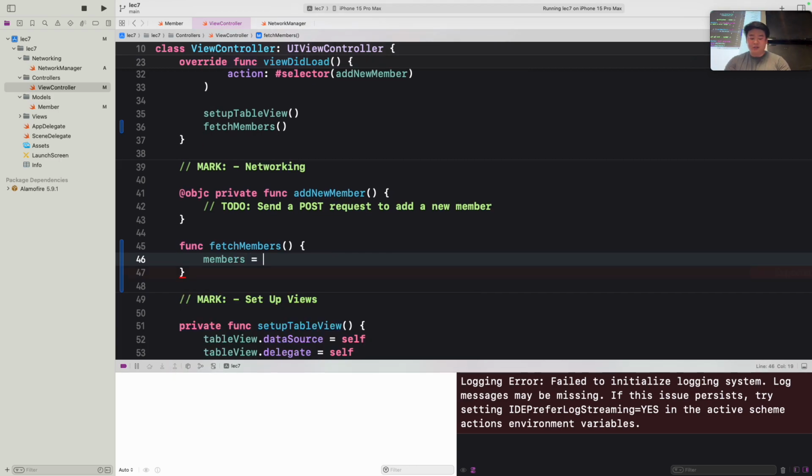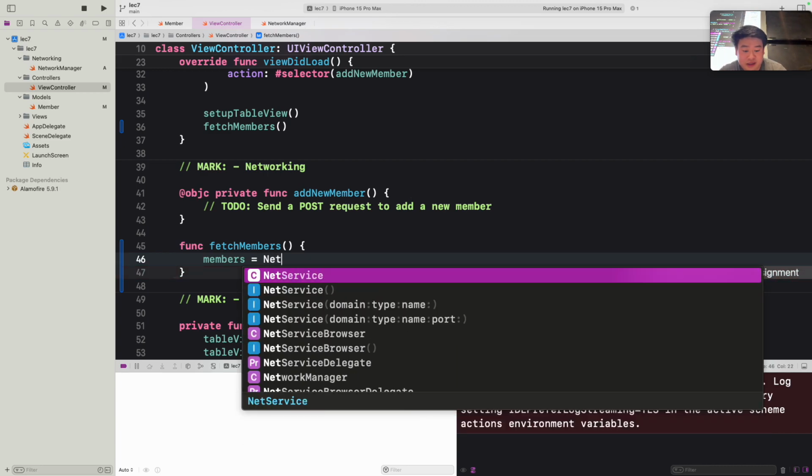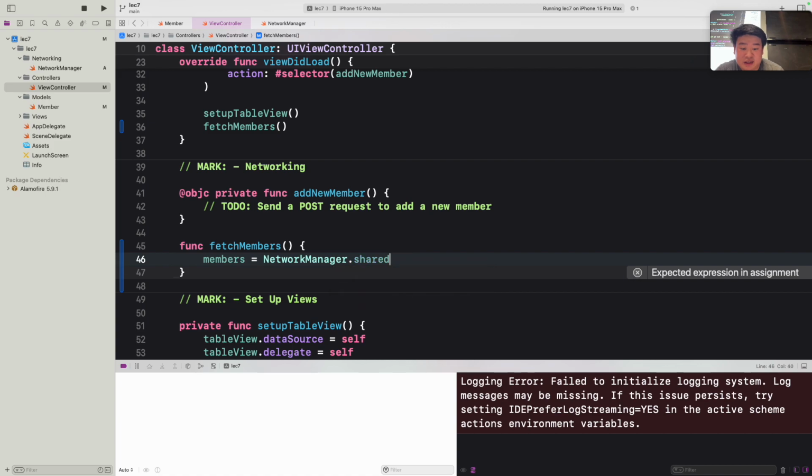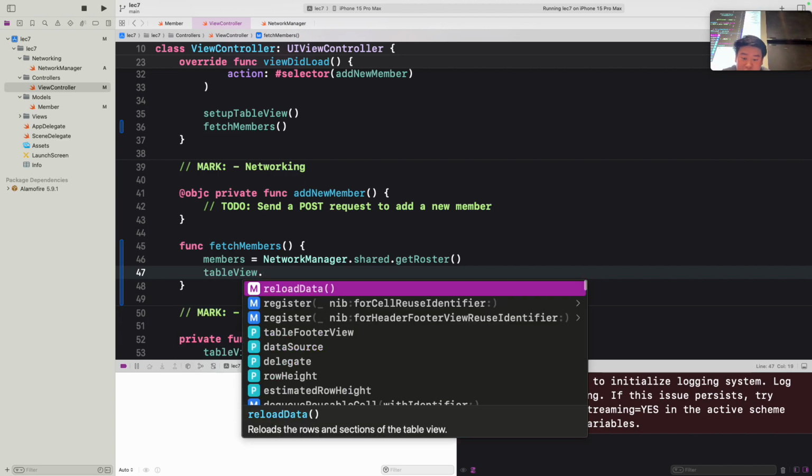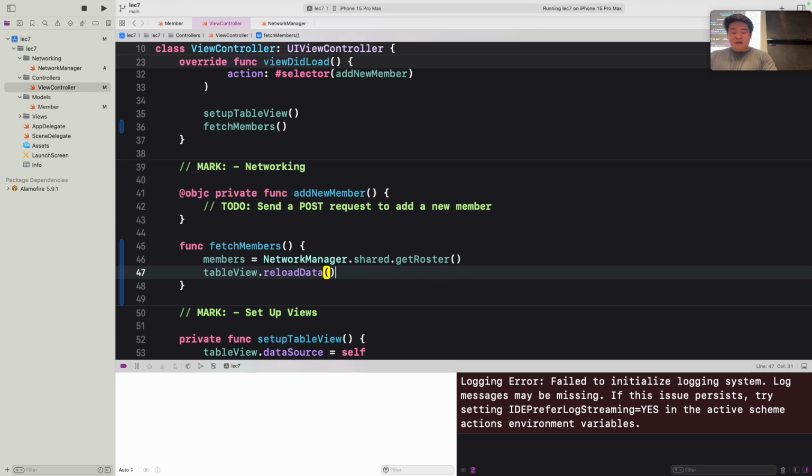So you set members equal to, and then we can directly invoke the class NetworkManager.shared to get that shared instance, and then we can call that getRoster function, which returns a list of members, and thus we are able to store that result into our members variable. And then the last thing we want to do is, because we fetched this information, we now want to update our UI to make sure that all the information is displaying there now. So what we need to do here is invoke the table view, and then we want to reload the data in that table view so we can actually display this newly fetched data that we have. Okay, so now let's try running that and see what happens.